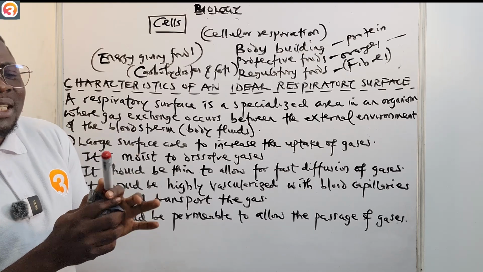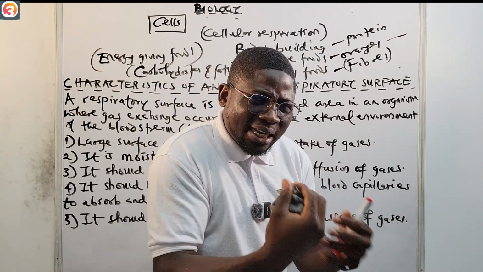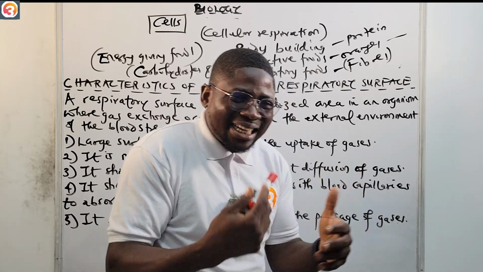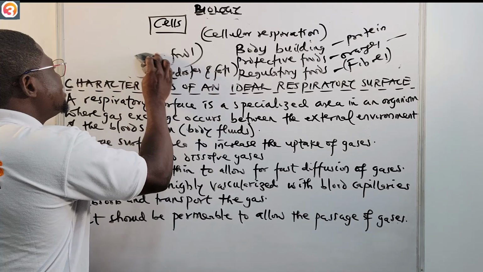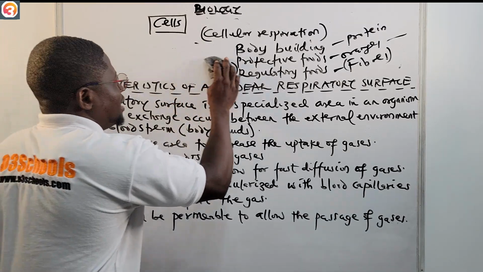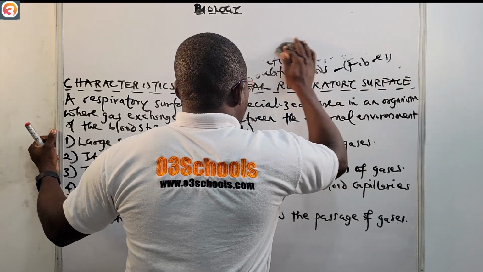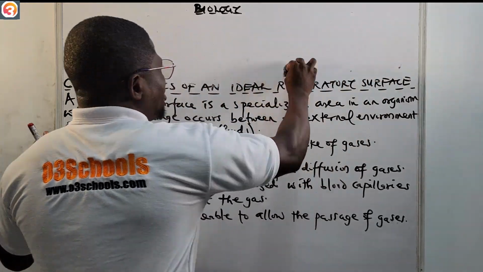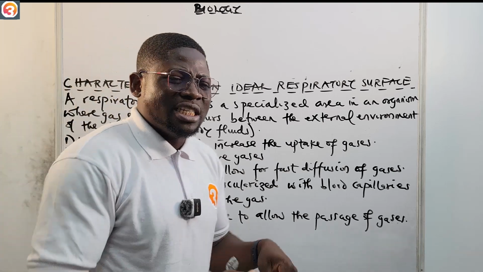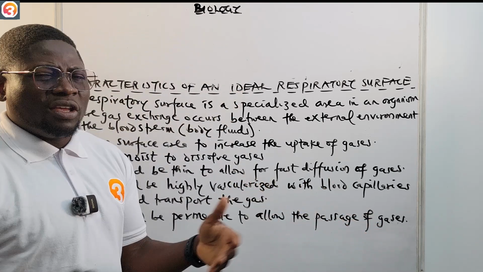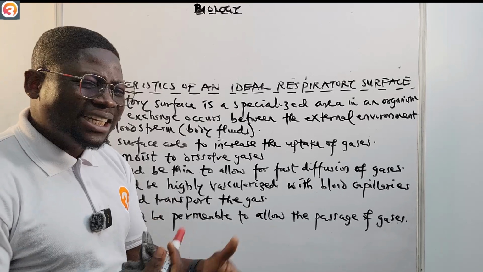But if we're talking about instant energy, let's say you want to have energy immediately, the food you should be thinking about is carbohydrate. So carbohydrate is for instant energy. It is not all food that we take in that gives us energy. For example, if you are hungry and you eat an orange, it may hold you for a moment, but because its major purpose is not to give you energy, before you know it, you are hungry again. But carbohydrates are energy giving foods.